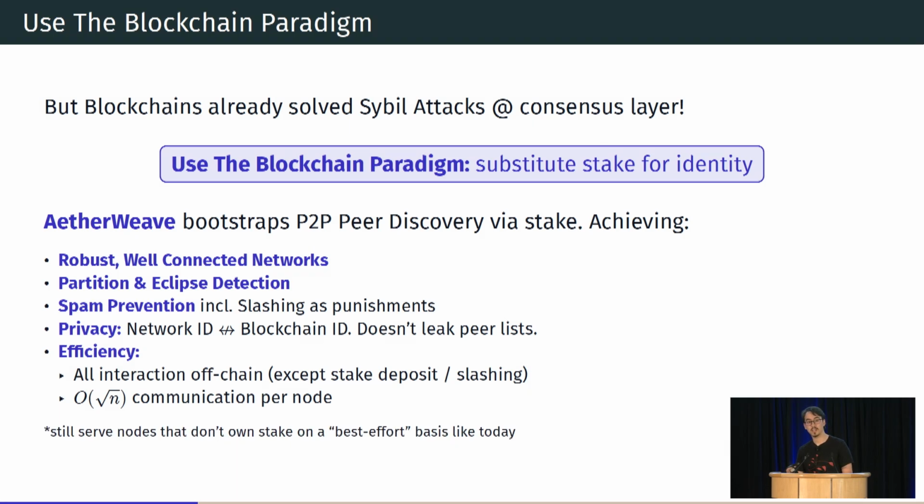And we also advocate implementing something like this on top of the existing peer discovery stack, because it can only add to maintain a robust stake table. You can still keep serving non-staked entities as usual using protocols that we currently use, like DHTs and gossiping.